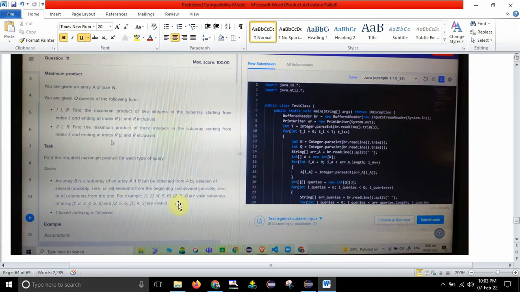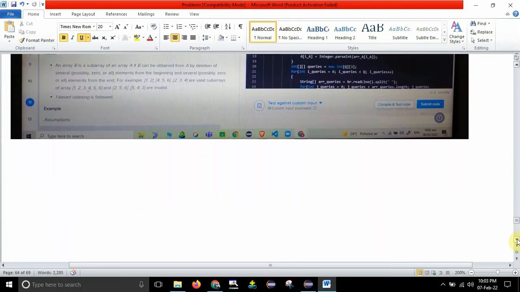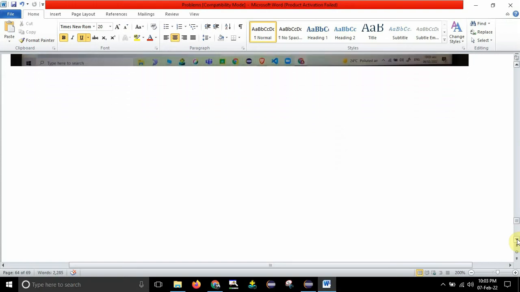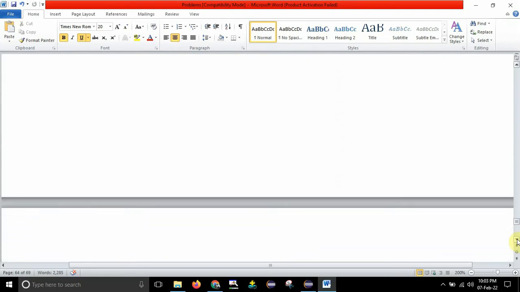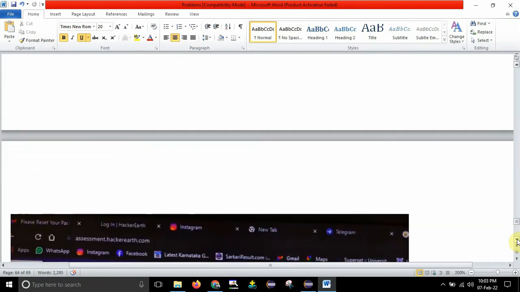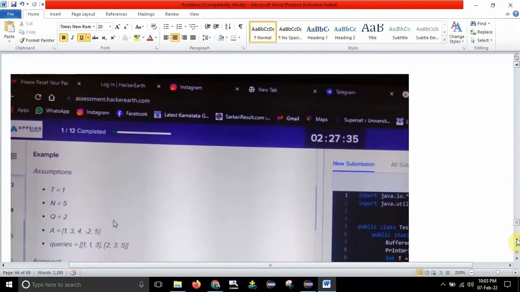Fine. Now here they have explained what is meant by subarray. All those things you know, right? If it is a continuous array, then if you consider 1, 2, 3, it is a subarray. Then 4, 5, 6 is a subarray. That is just for your understanding. Don't read all those things, they are not necessary. But if you want to read, you can read. Of course, there is no rule that you shouldn't read. Okay, so let me scroll down and go to the next page, guys. In the sense, the next screenshot where the rest of the question is. So yes, scroll down.